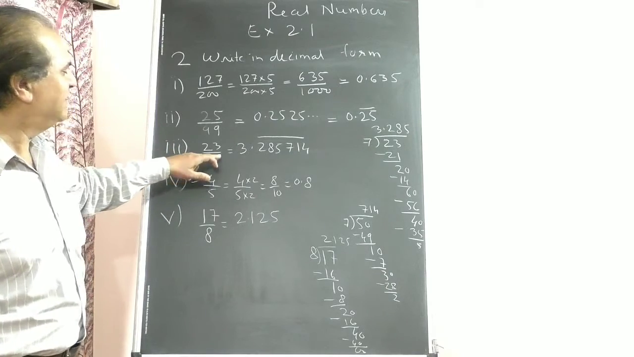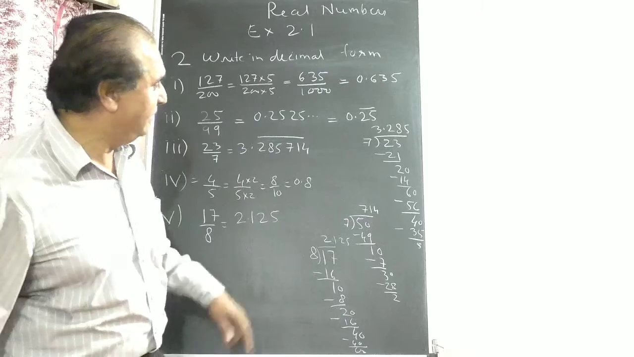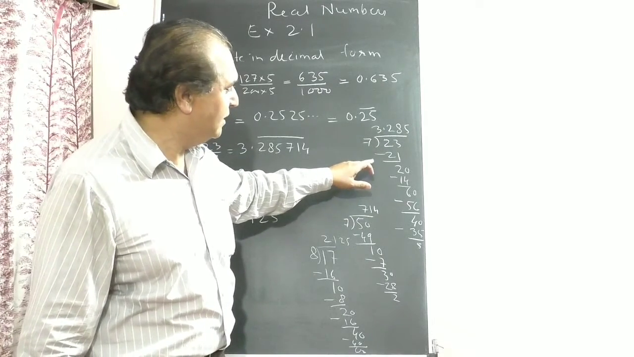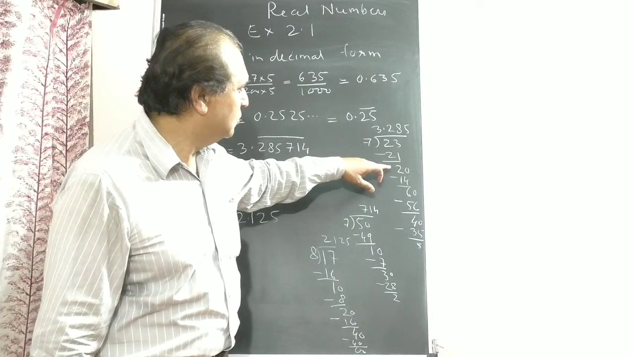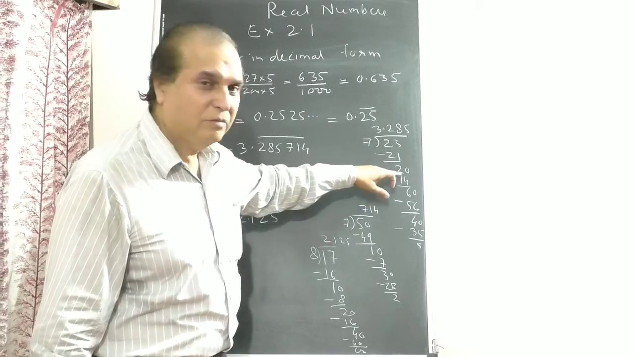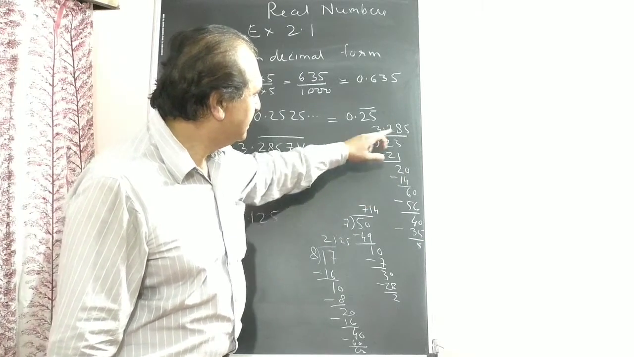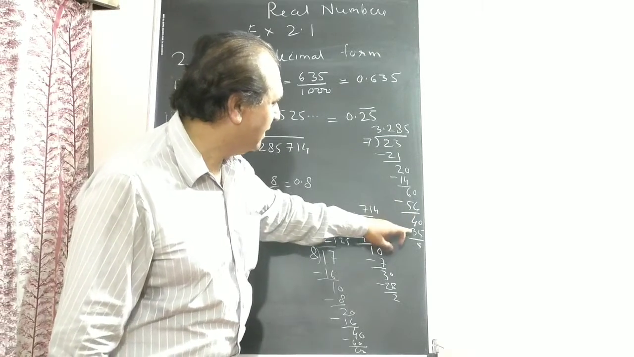23 upon 7. 7 is a prime number, so you have to divide, there is no option. So 23 divided by 7. Clear the division until the number repeats. 7 3s are 21, remainder 2. So 0 borrowed, so the decimal point is given. 7 2s are 14, remainder 6. 7 8s are 56, remainder 4. Again 0, 7 5s are 35.